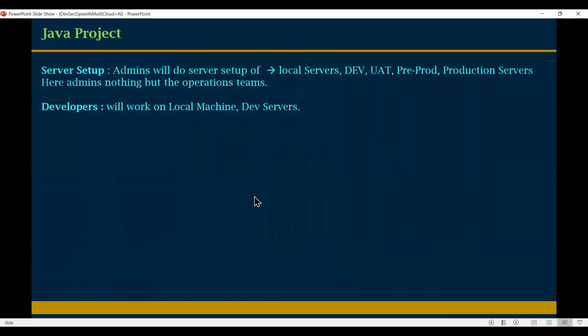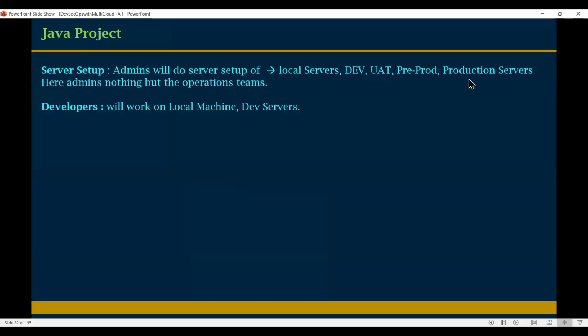Now we are talking about data centers. If you want to start any project, for example a Java project, the very first thing we require is server setup. Who will build the servers? Admins prepare the servers. Different sets of servers are available: development servers, UAT servers, pre-prod servers, and production servers.